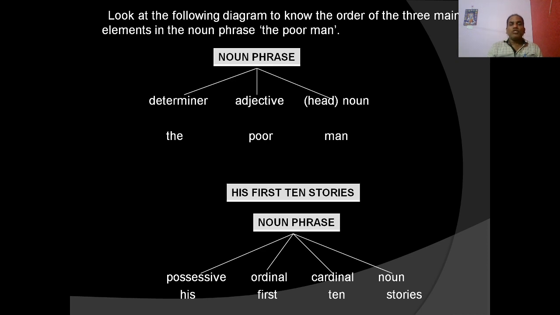So let us discuss another example. His first 10 stories. His is the possessive. Possessive comes first. Ordinal number, cardinal number. First, second, third, fourth are the ordinal numbers. 1, 2, 3, 4 are the cardinal numbers. So first possessive, then ordinal number, then cardinal number. If two numerals go together, we should use first the ordinal number, then the cardinal number, then the noun. His first 10 stories.